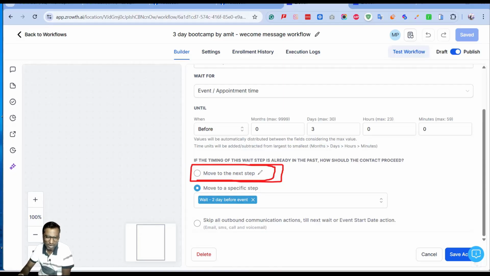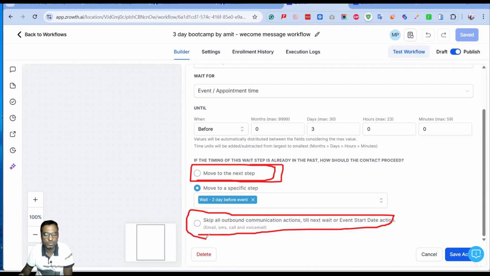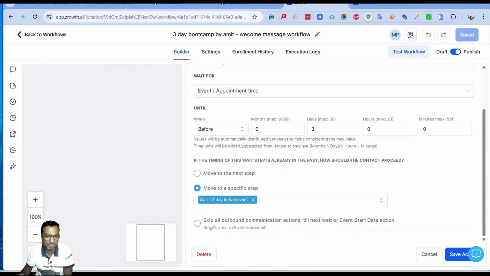So after knowing a couple of facts, we tried the third option, skip all outbound communication action, and still it was not working, because it only mentions that it will be applicable for email, SMS, calls and voicemail, and it is not applicable for WhatsApp.